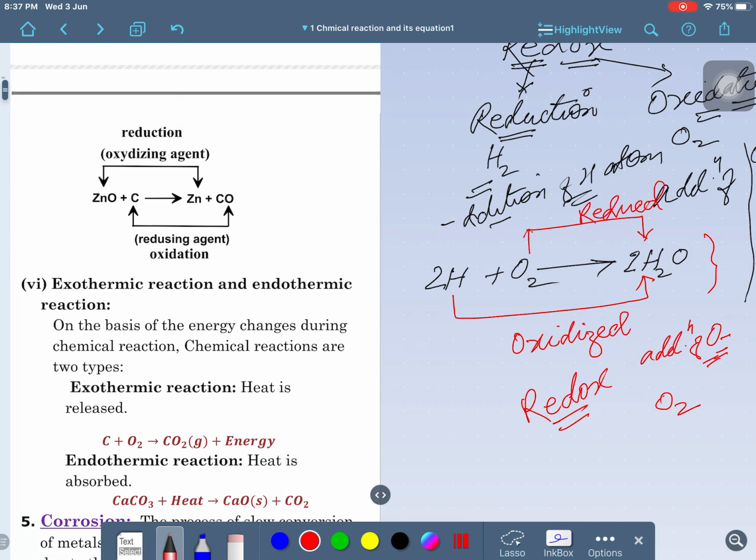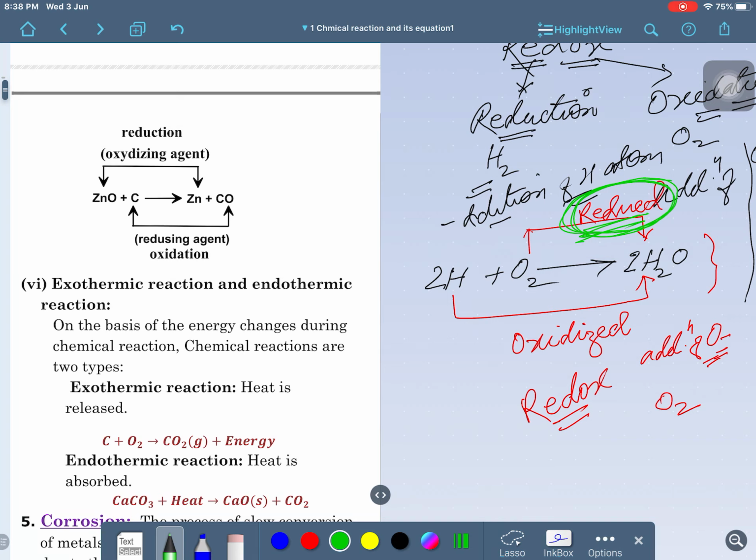So, what will we say here? What is the cause of oxidation? We will say O2 is the cause of oxidation, because O2 has given the oxygen atom, clear. So, the substance or the element which goes under reduction is the reason for oxidation.